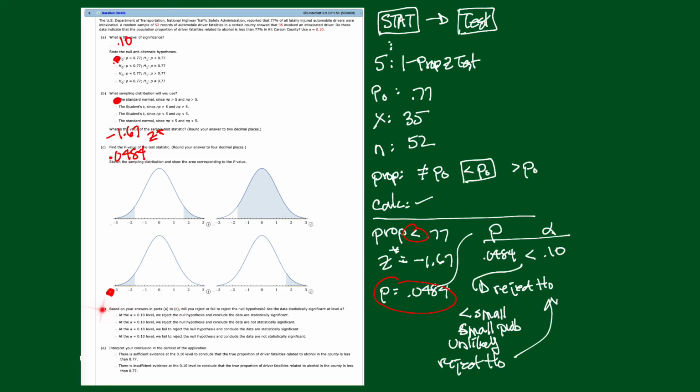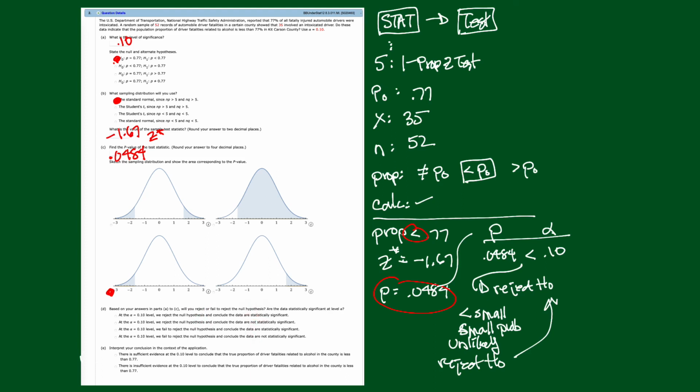So what are we going to do here? At alpha equals 0.10, we reject the null hypothesis and conclude that the data are statistically significant. That's the one we want. If you reject, you're saying that there is a significant difference between your observed value and the claimed value.